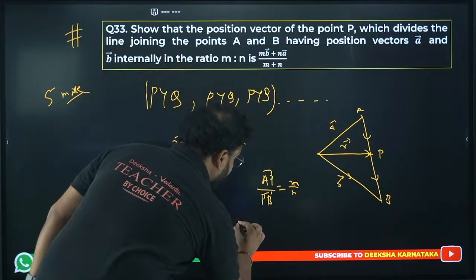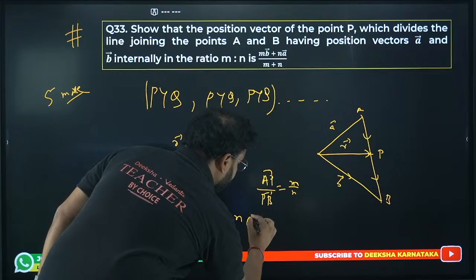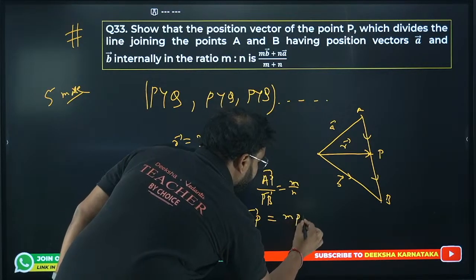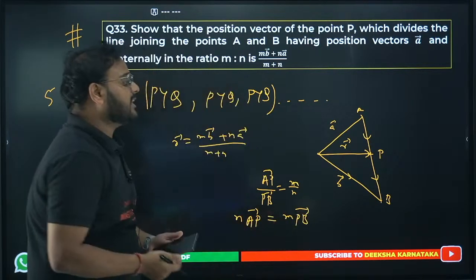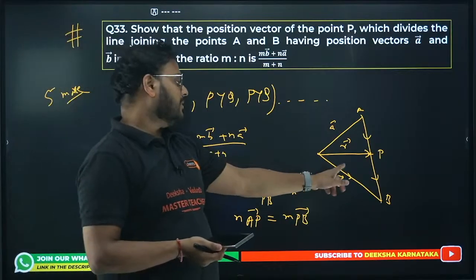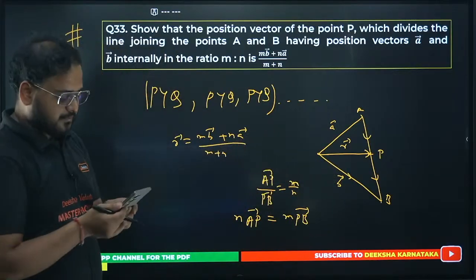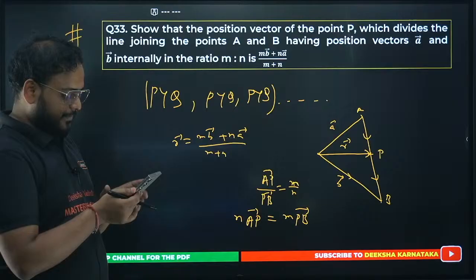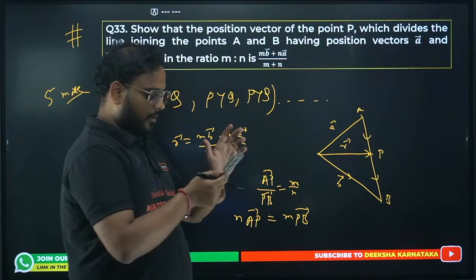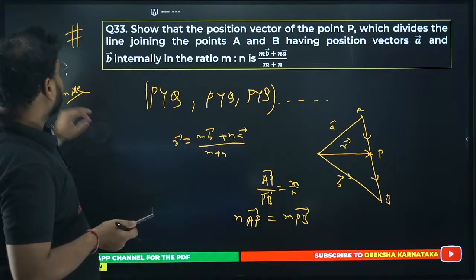You can cross multiply, and you'll get n AP equals m PB. Put AP as R minus A and PB as B minus R and you'll get the same answer. Please try that. Alright, 33 is done.